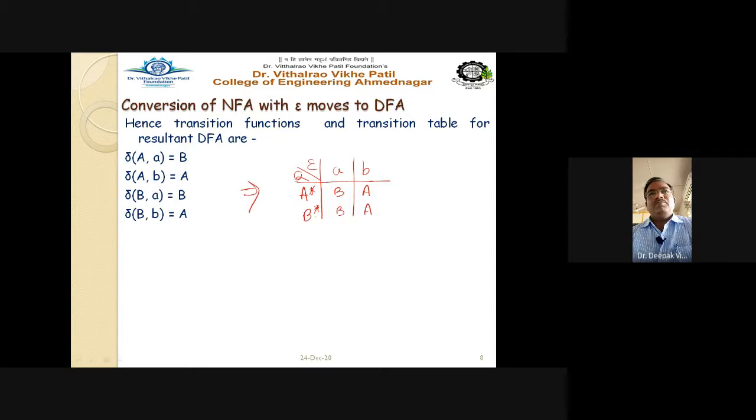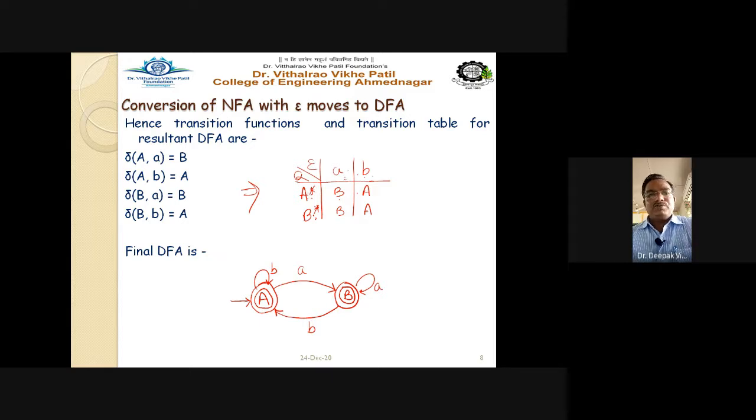So A and B, these are the states. A on A goes to B. Capital A on B goes to capital A. Capital B on A goes to B. Capital B on B goes to A. And the final DFA is drawn like this, right? So both the states are marked here as final states.